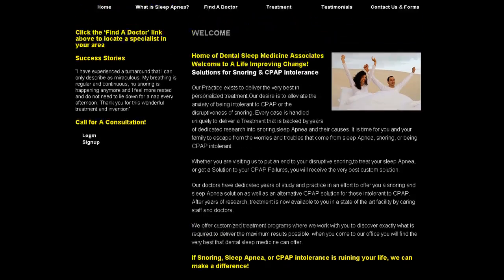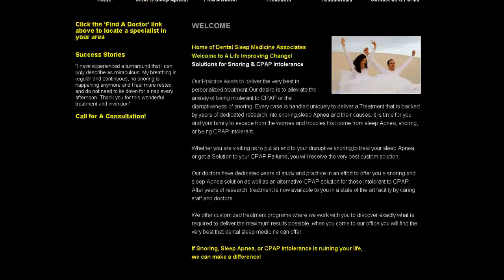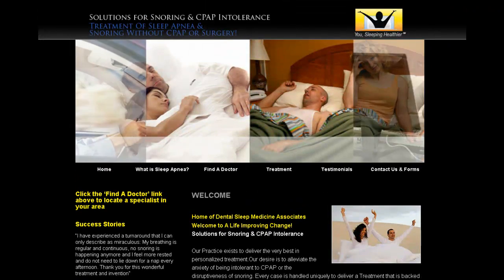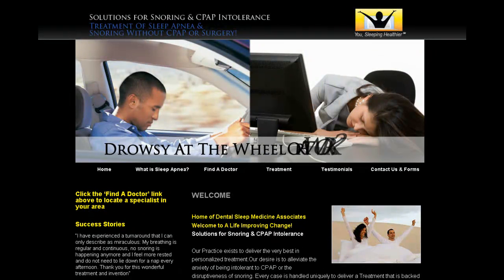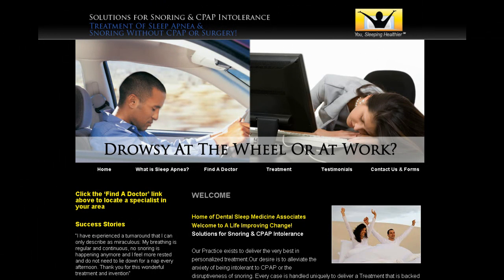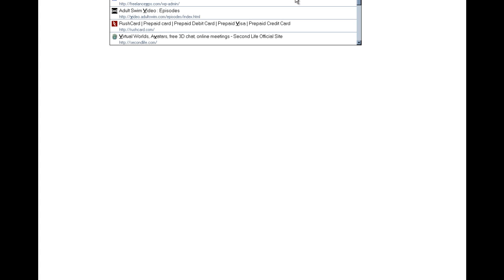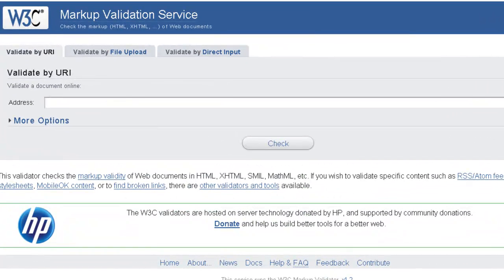So the first thing that I want to do is quickly show you a difference in how these two validate. Right here we are on your theme, and I'm just going to copy your domain name, and I'm going to come over here and go to the W3C validator, and I'll provide you with the link to this, but this can be found at validator.w3c.org.